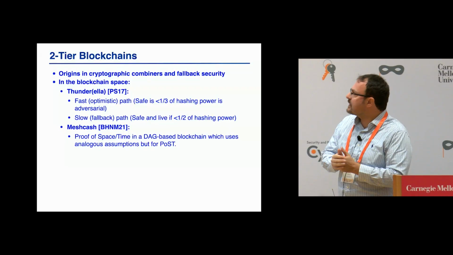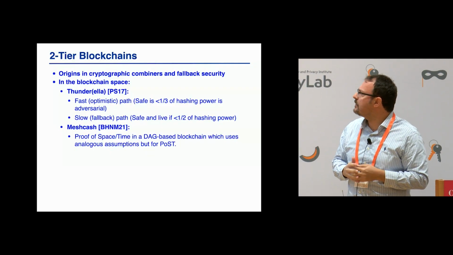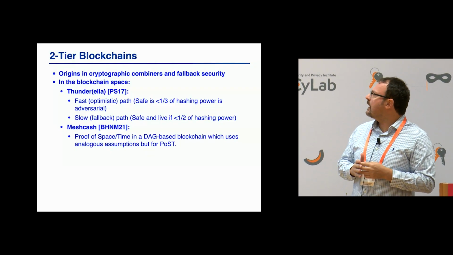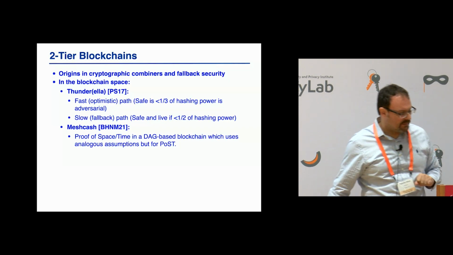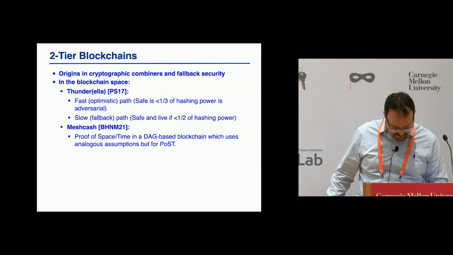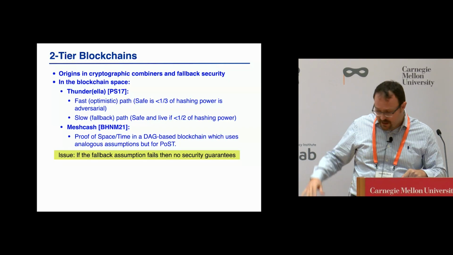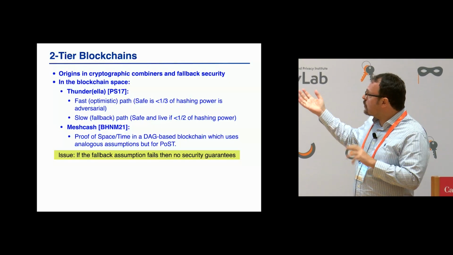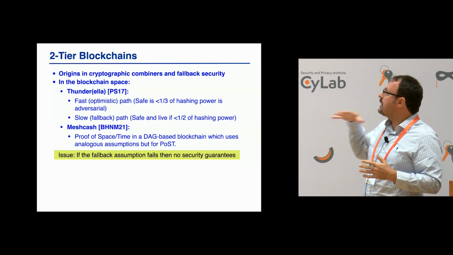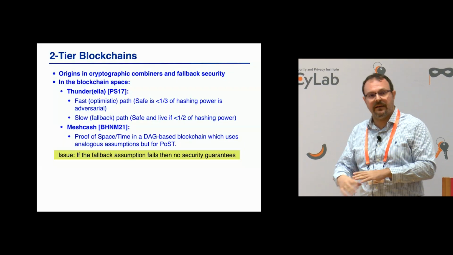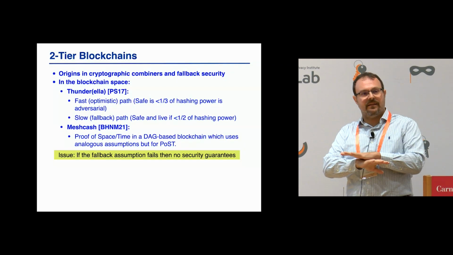And then there was another system more recently, Meshcash by Bentov et al., that was using a proof of space-time and a much more complicated DAG-based structure, and I'm not going to get into it. The issue with both of them, or what differentiates both of those approaches from what we're trying to get, is that if the fallback assumption fails, the whole system fails.